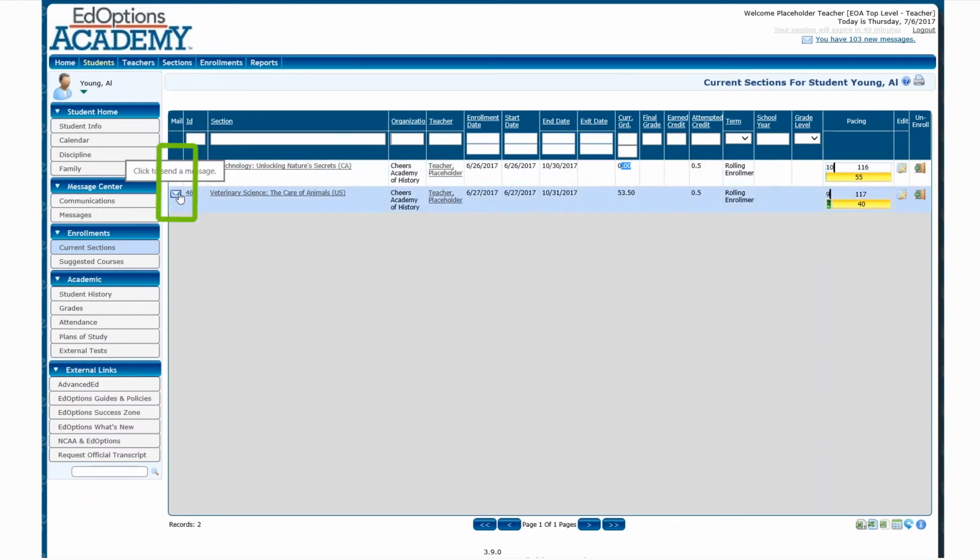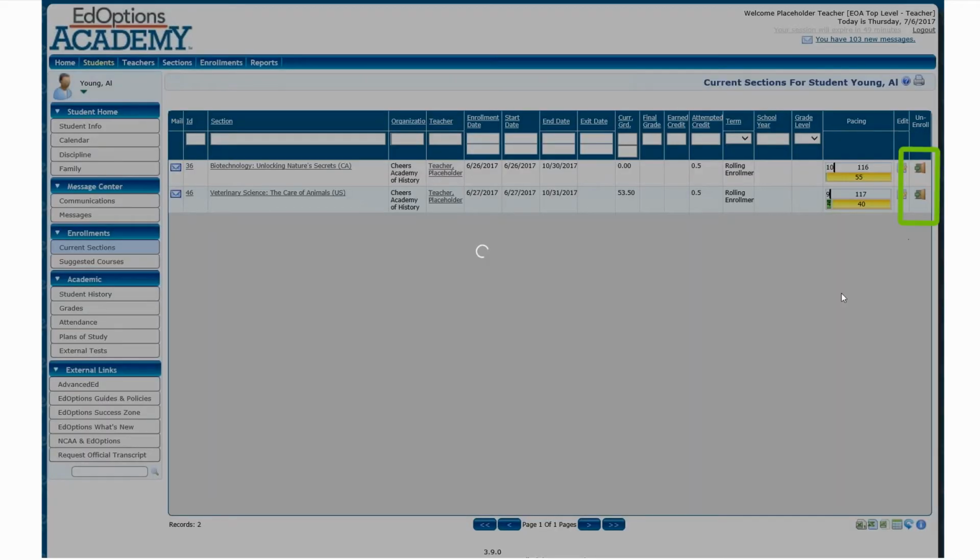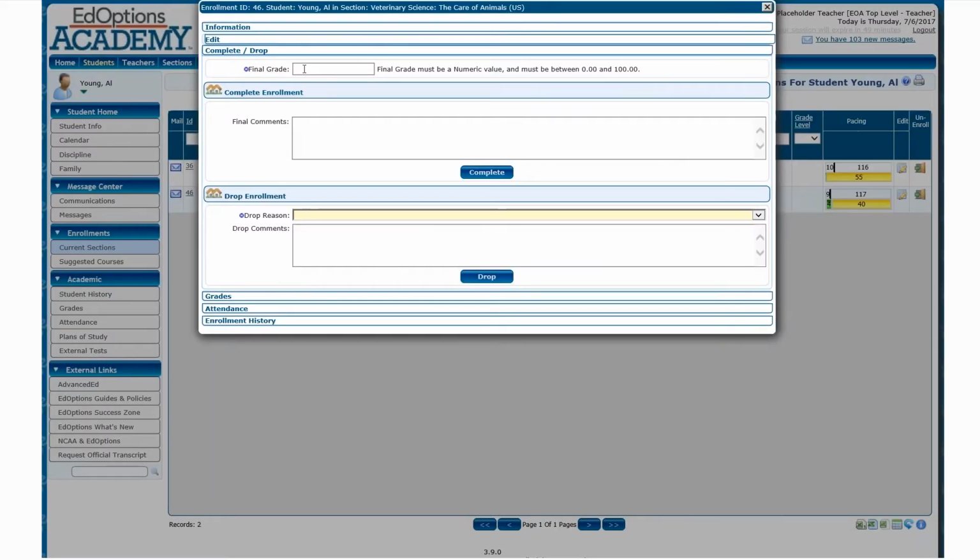I can also send him another message directly from this page as well. And I can also, from this page, edit his enrollment status. So I can click unenroll, and this allows me to enter a final grade if he has completed all of his assignments, and I can say, great job.